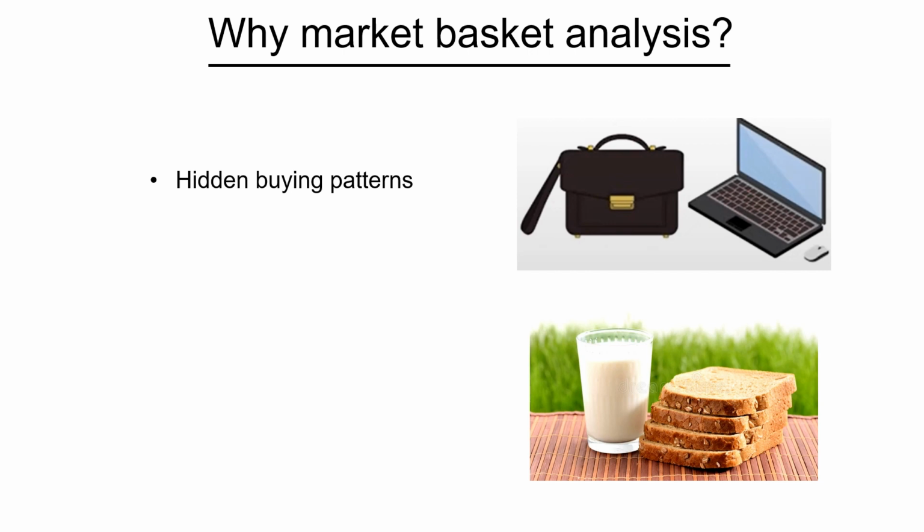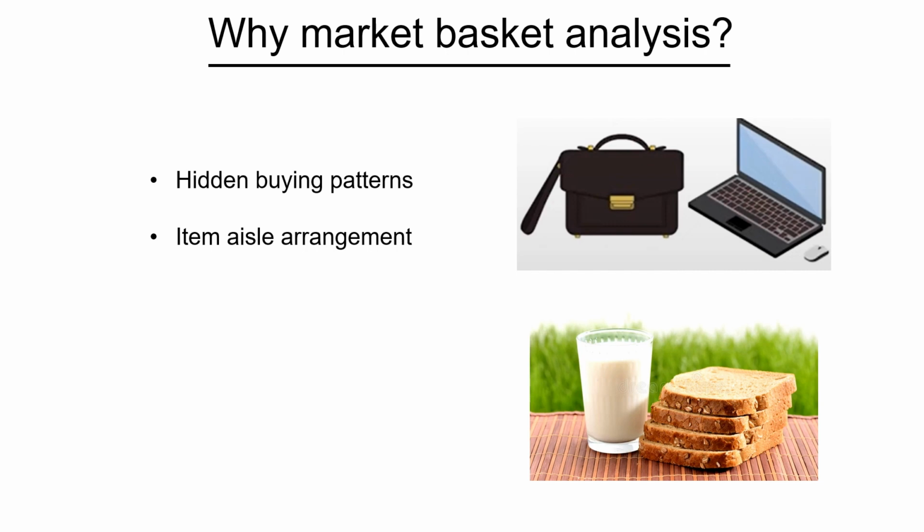If somebody buys a laptop, it's obvious, you don't need an automated algorithm to predict that there is a high chance that the person will buy a laptop bag. But there might be some other hidden buying patterns which are not so obvious in common sense. For instance, if somebody is buying bread, he may like to buy tea bags, or if somebody is buying a laptop bag, he or she is buying milk. So there are hidden buying patterns that can only be unearthed if we do the market basket analysis.